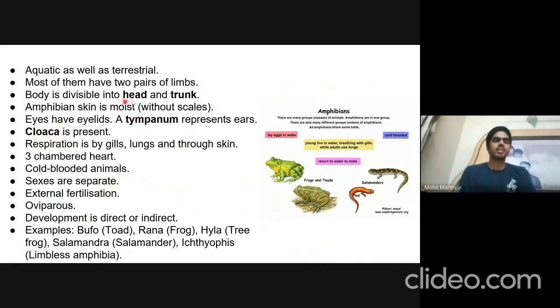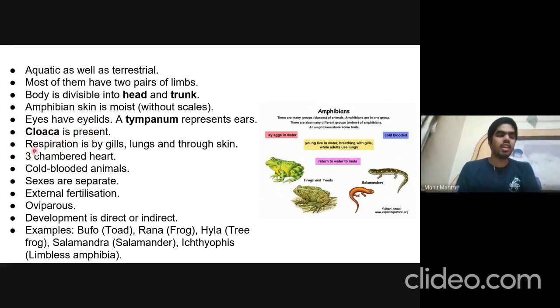The body is divisible into head and trunk, and the skin is moist, that is, no scale is present. Eyes have eyelids, and a tympanum represents the ear. They do not have an external ear known as pinna. And there is a cloaca, which is the single opening for the digestive system, respiratory, excretory system, etc.